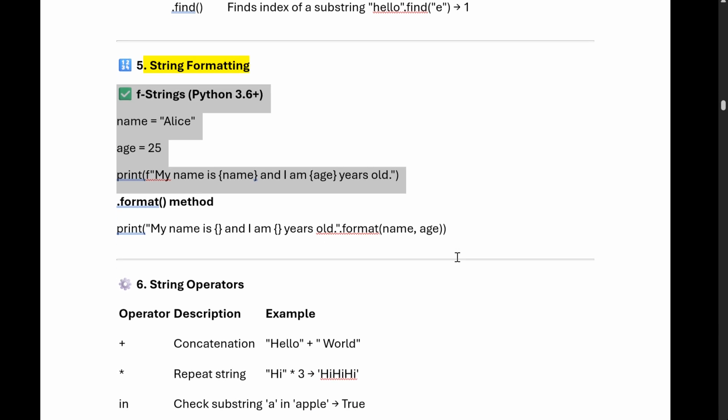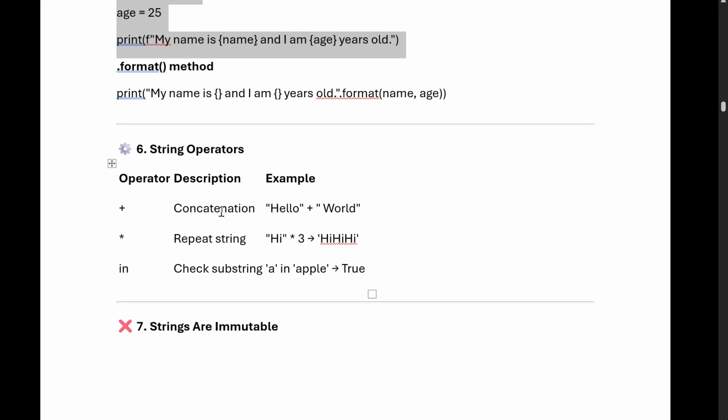Now we can see the string operations also. So what is concatenation? If you want to add strings into a single string, hello world, we do concatenation. Okay. To repeat a string: if you want to print any string three times or multiple times, you multiply it by the number of times you want to print it. So we can do it like that. Checking a substring: suppose if a in apple, it will print. The in operator checks the existence of a particular element or substring.